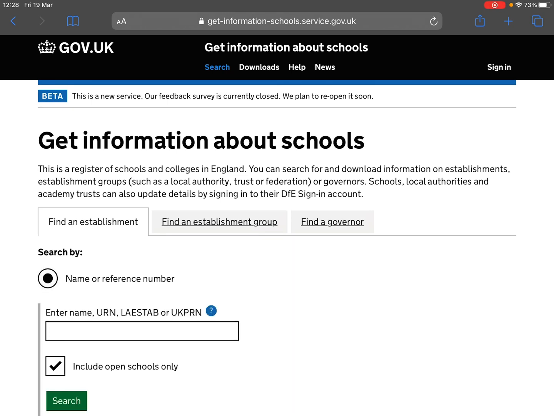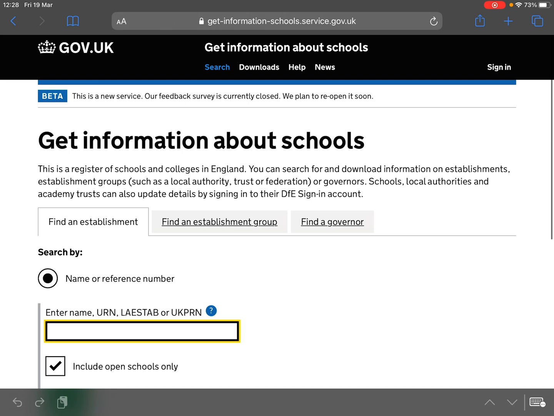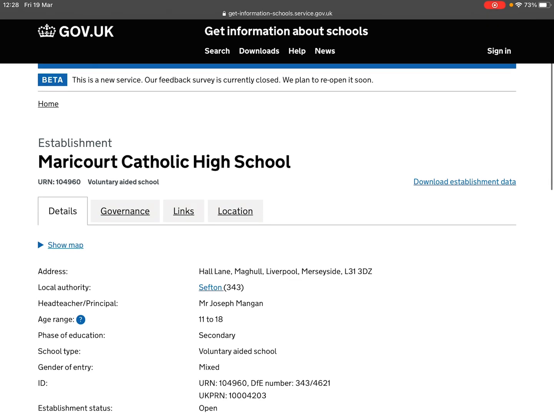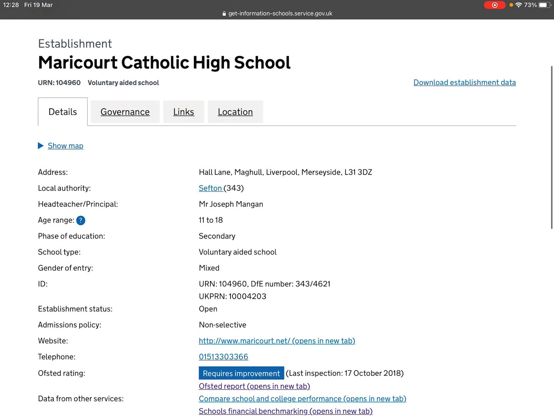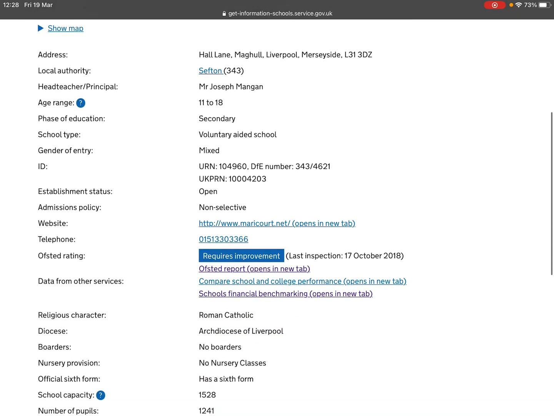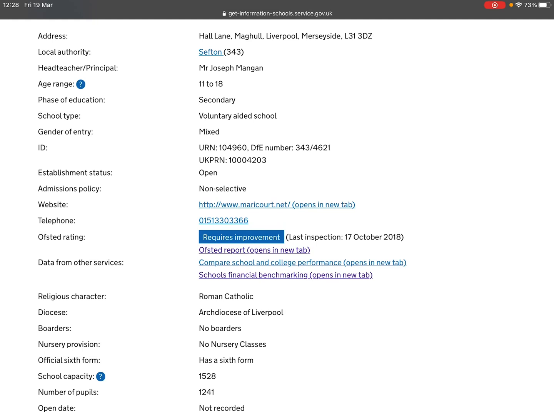But I'm going to start with a voluntary aided school where some caseworkers have asked me recently for some advice and support. So the name of the school is Murray Court Catholic High School, and I'm going to search for that. And you'll see this is a standard format of information. It shows the type of school, the name of the head teacher, the local authority. And in the area in the middle here with the highlighted blue links, there are two areas that are extremely helpful to us that are going to take us to additional information.